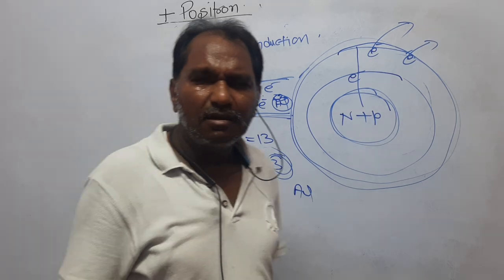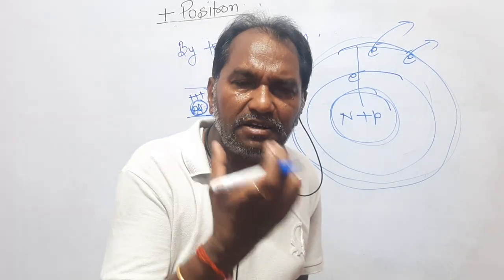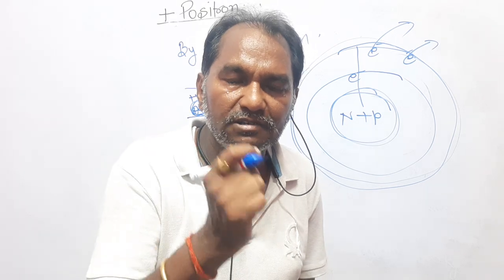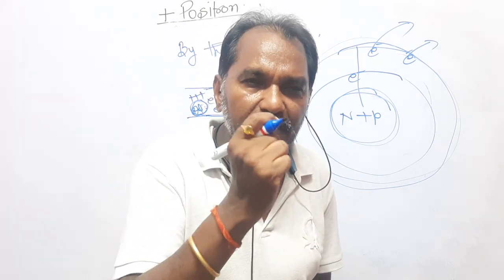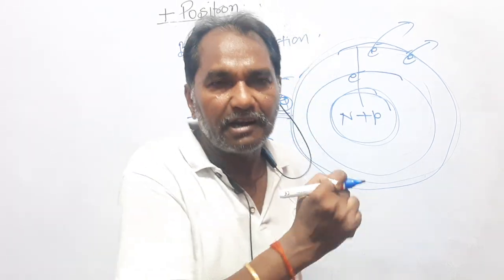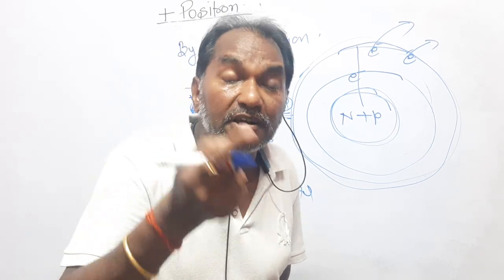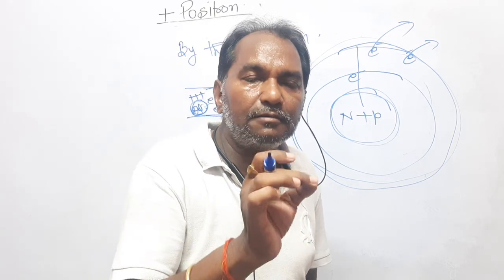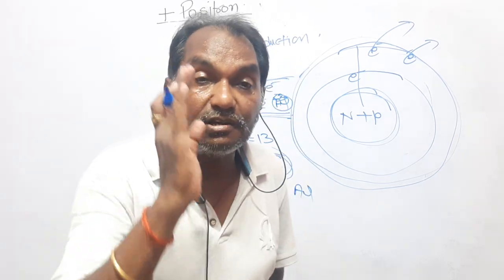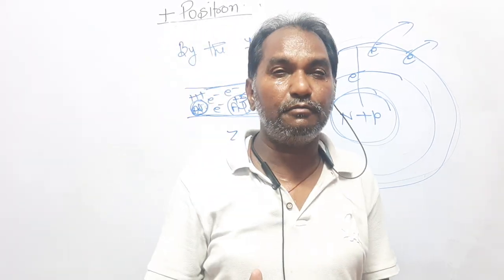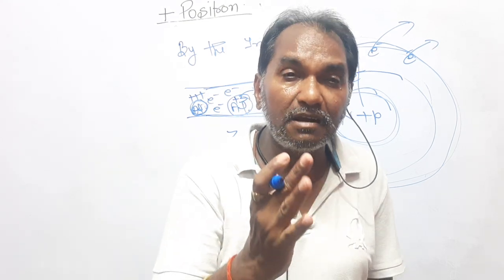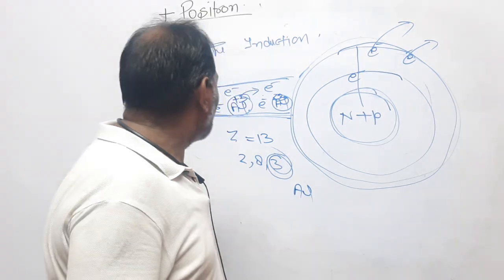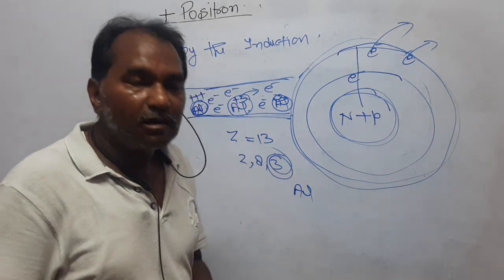It means the whole aluminium material has the same number of positive and negative charges, because one aluminium atom frees 3 free electrons, 3 negative charges, but at the same time attains 3 positive charges, so positive and negative become neutral. It means the aluminium sample is completely neutral, right? The whole aluminium sample is neutral.